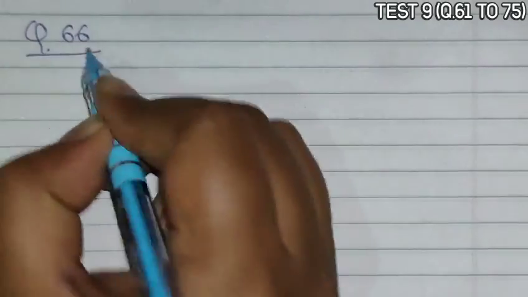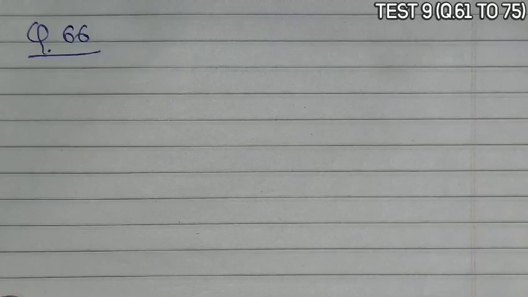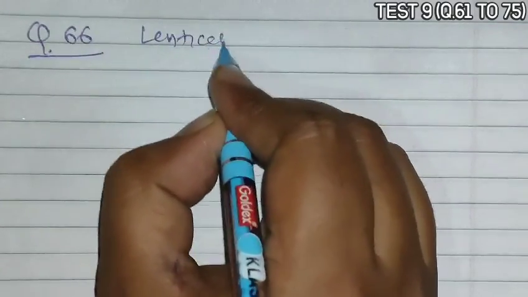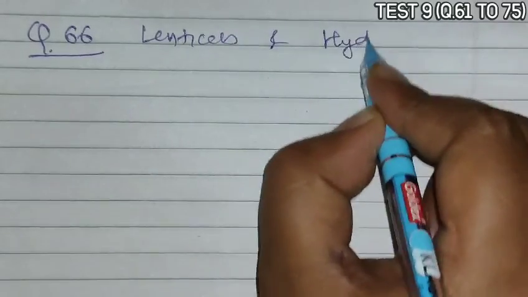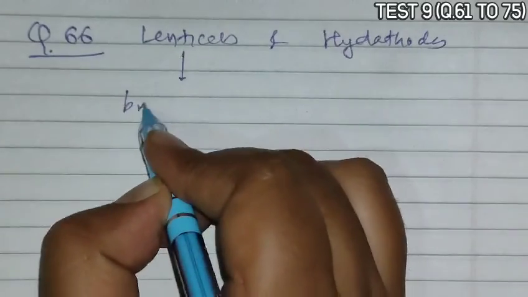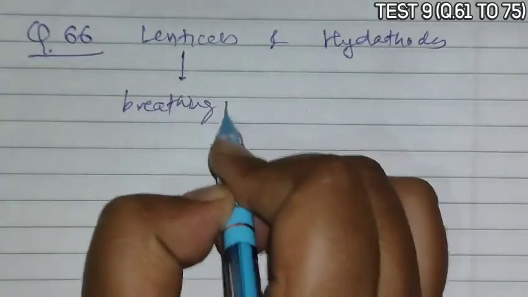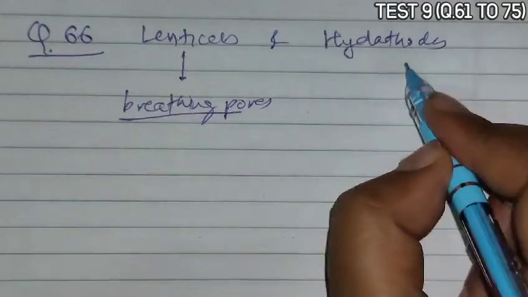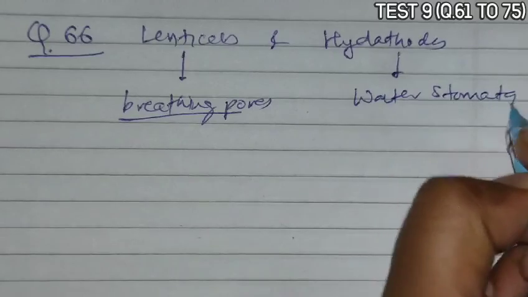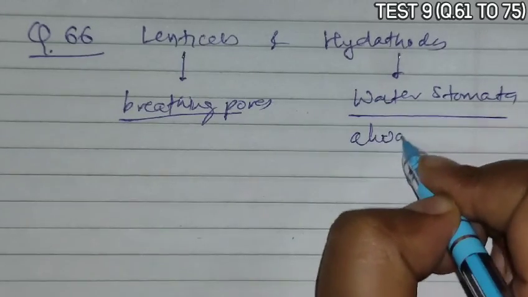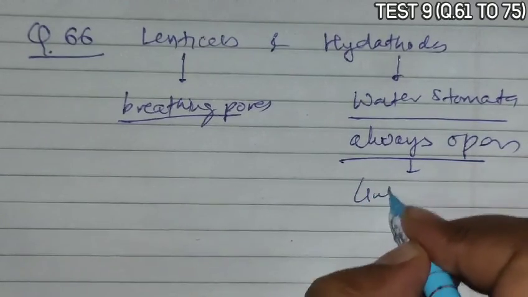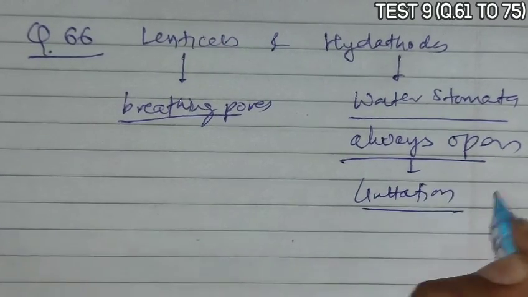Question 66 asks about lenticels and hydathodes. Lenticels are breathing pores, and hydathodes are water stomata, which are always open and have a role in guttation.